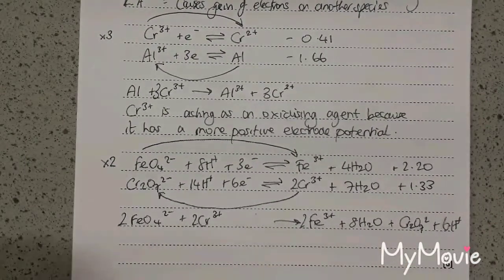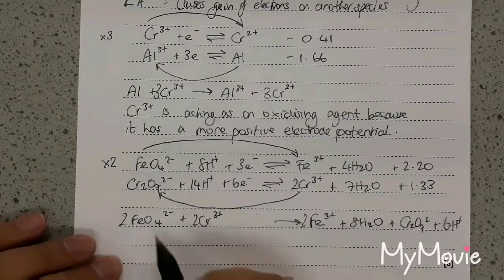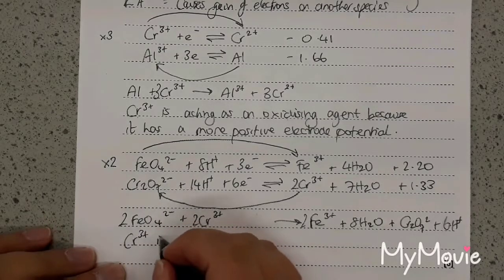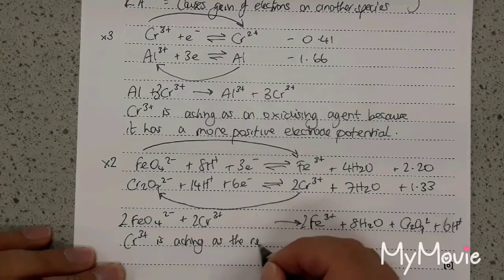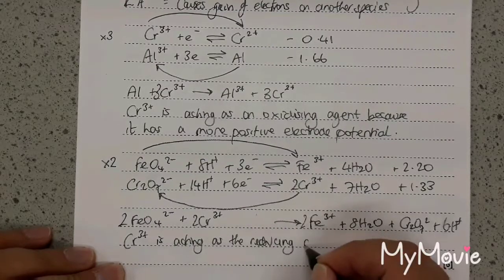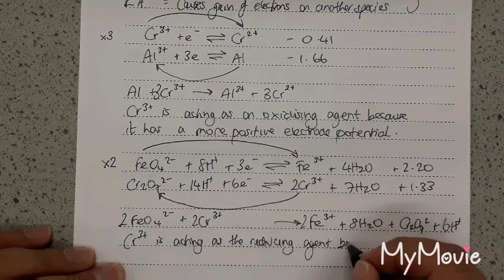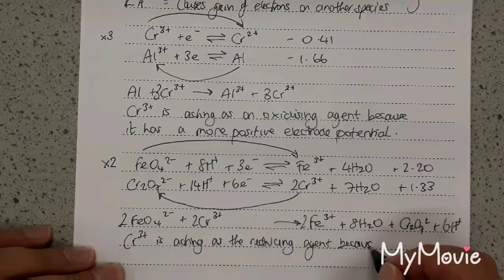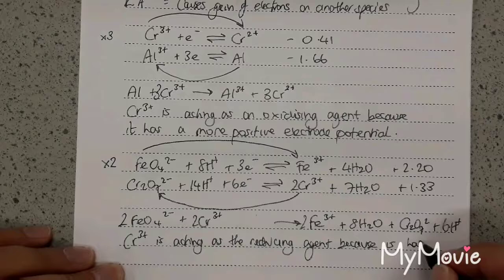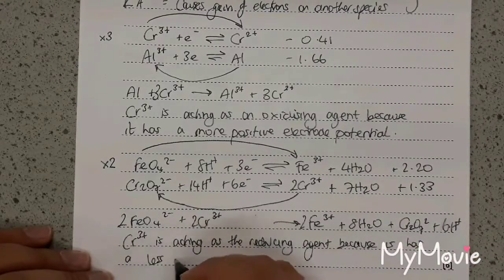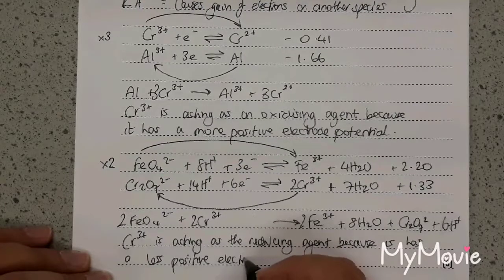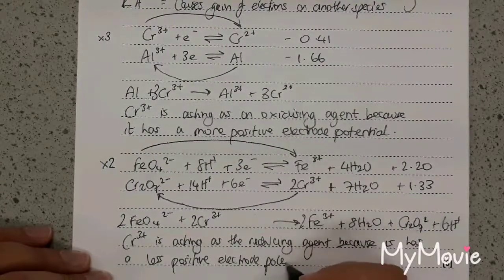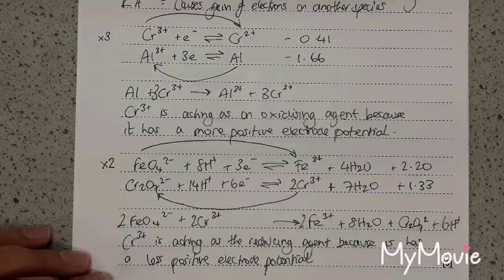So the same explanation this time. You could say that the chromium 3+ ion is acting as the reducing agent because it has a less positive electrode potential. There we go. There's that question answered.